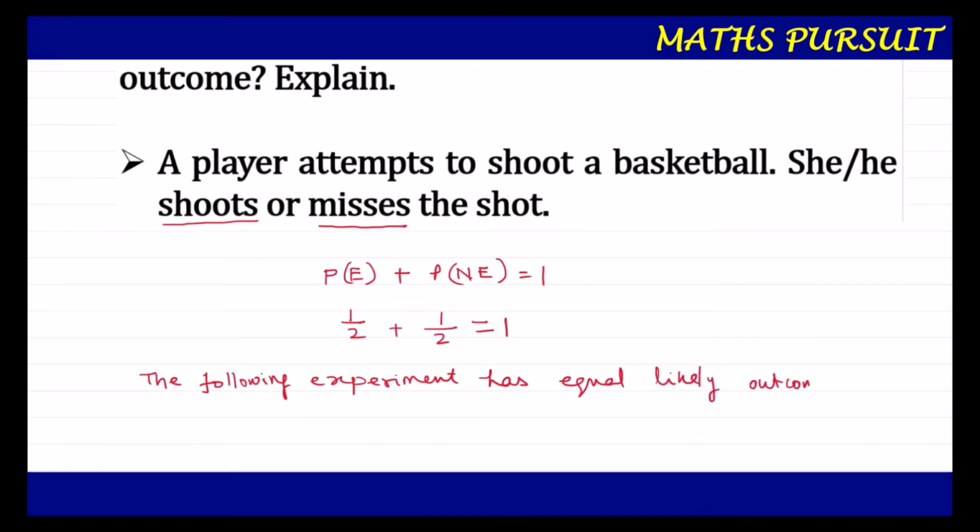Guys, there might be some controversy. Some people might say this thing or that thing, or they might end up saying some other different things. But looking at the question, there are only two things coming into the picture: shoot or miss. If we have two things, then definitely the experiment will have equally likely outcomes. Hope you understood what I am trying to convey.